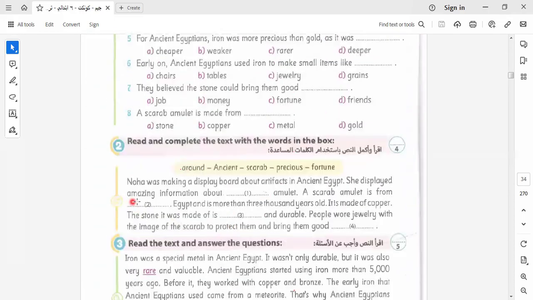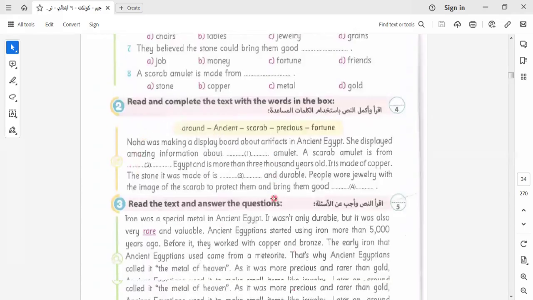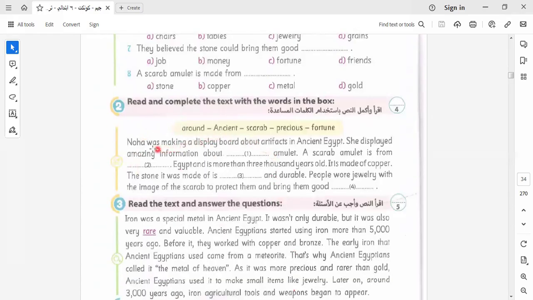Let's go to answer the question related to this part. Here we have Noah, who was making a display board about artifacts in ancient Egypt. She displayed amazing information about the scarab amulet. Here is the scarab amulet. The scarab amulet is from ancient Egypt.